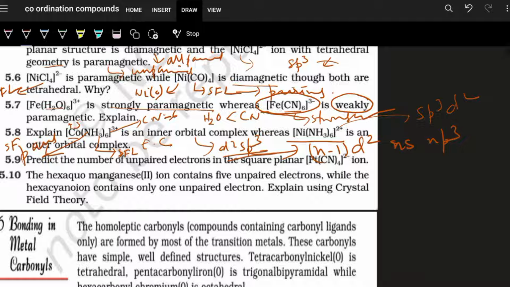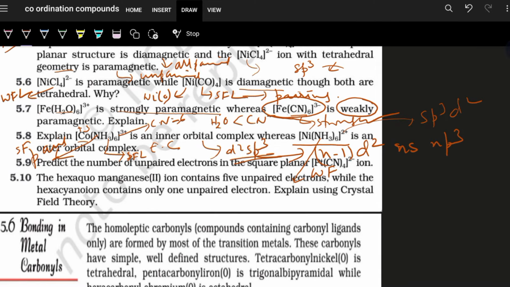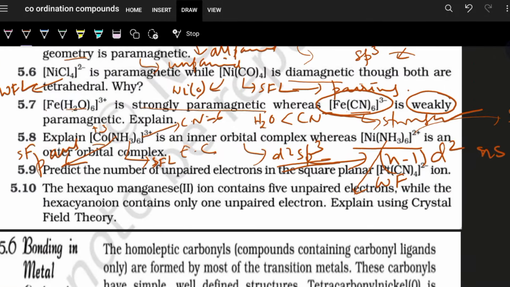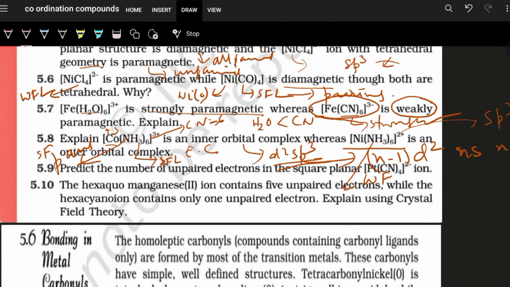And in the other case, this NH3 is weak field when it is with nickel. So for same ligand, the type of metal also is a factor. With one type of metal ion it is acting as a strong field, like in cobalt 3 plus it was quite a strong field, but in case of nickel it was a weak field, comparatively less strong.